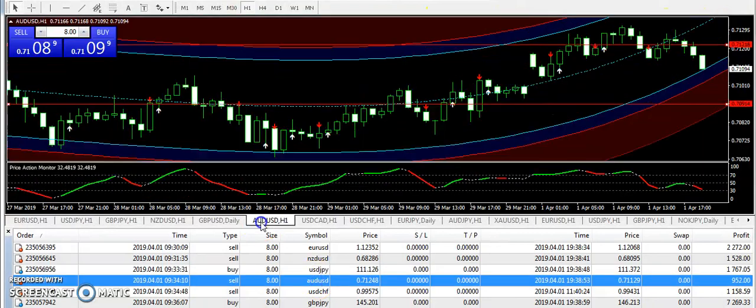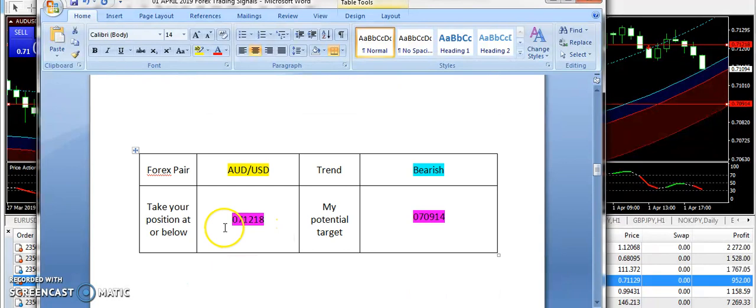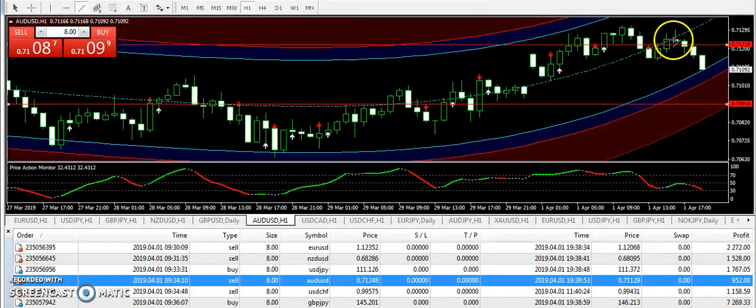Now let's talk about AUD/USD. It was in the weaker zone. I have supplied the bearish signal from 0.71218 and 0.70914 is the target price. You can see that the market has started to go in the downward direction. It has already broken the entry and it's going down. If you have done scalping, you must be out of it. Otherwise you can hold the trade because it's still getting bearish pressure. With no doubts it's going down.